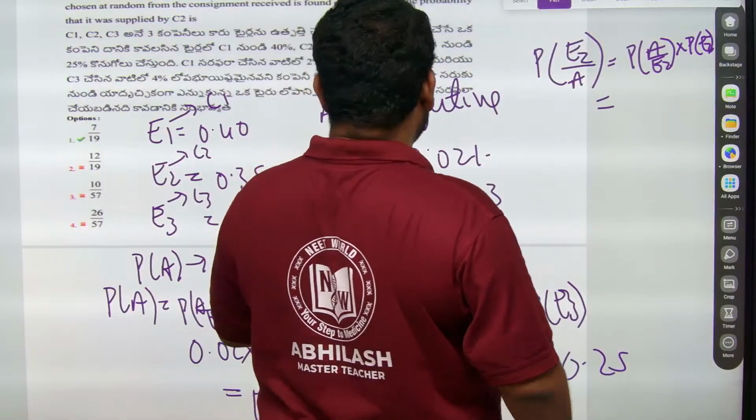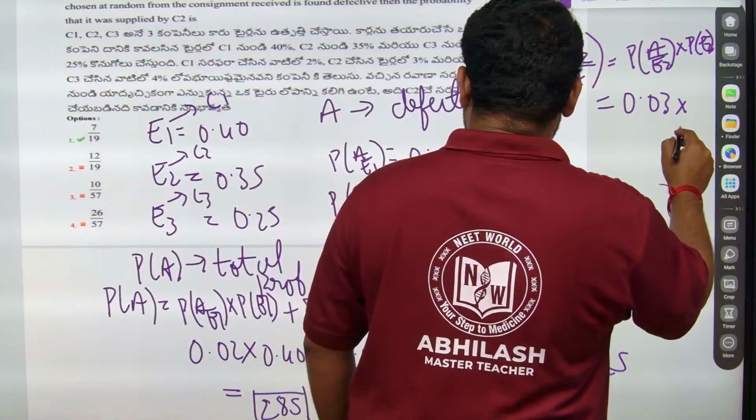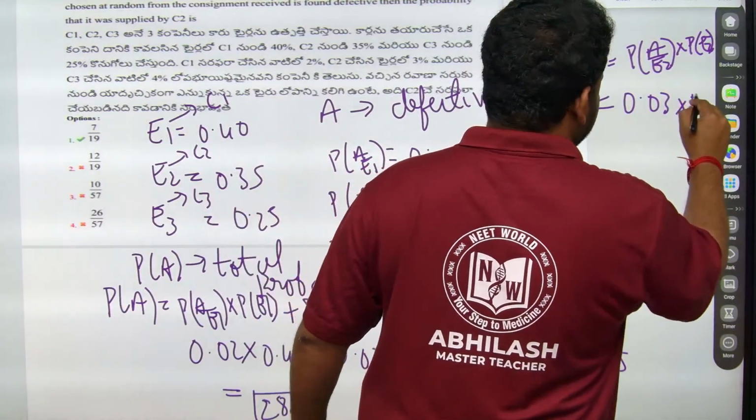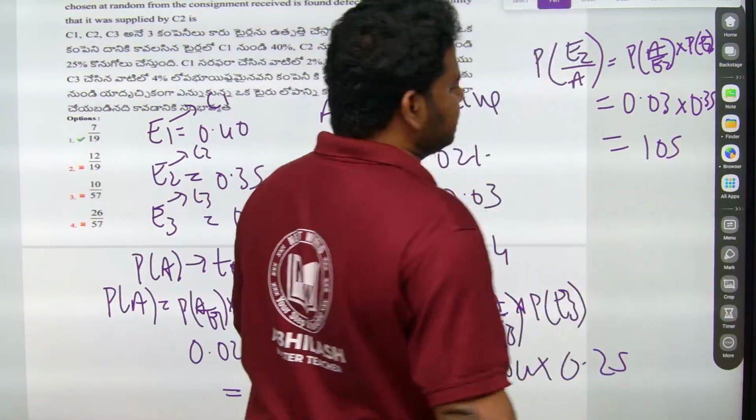P of A by E2 is nothing but equal to 0.03. P of E2 is nothing but equal to 0.35. On calculating this I'll get 35 into 3, which is actually 105.